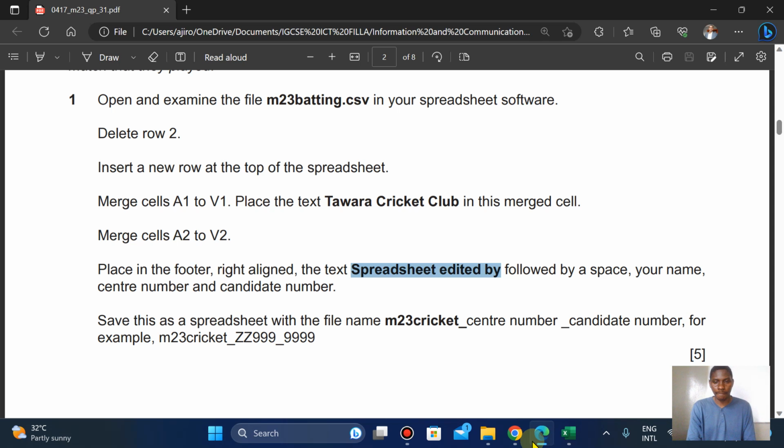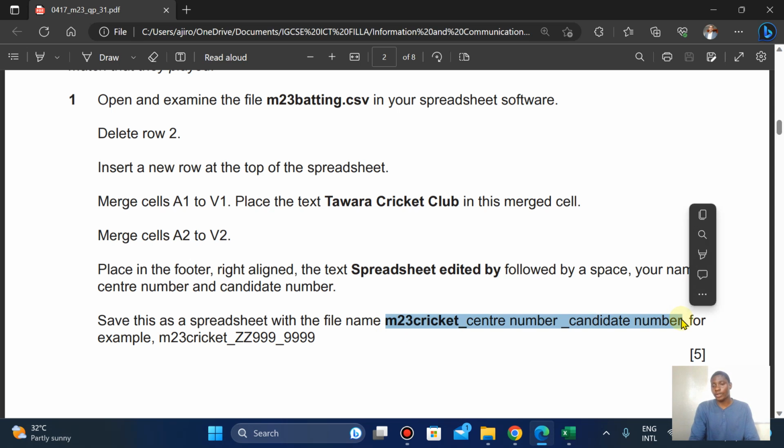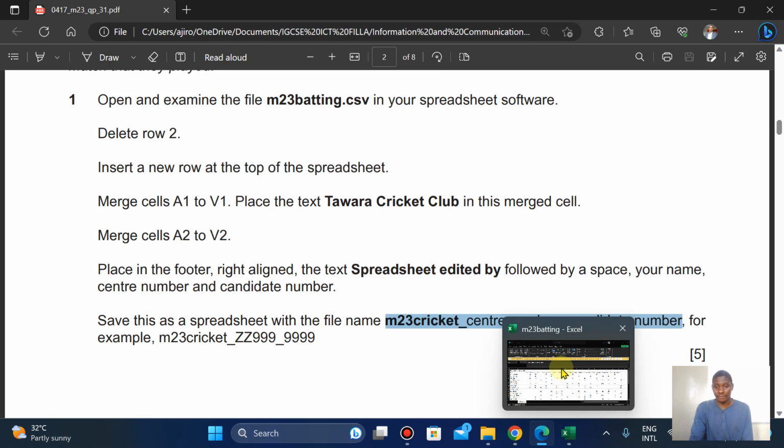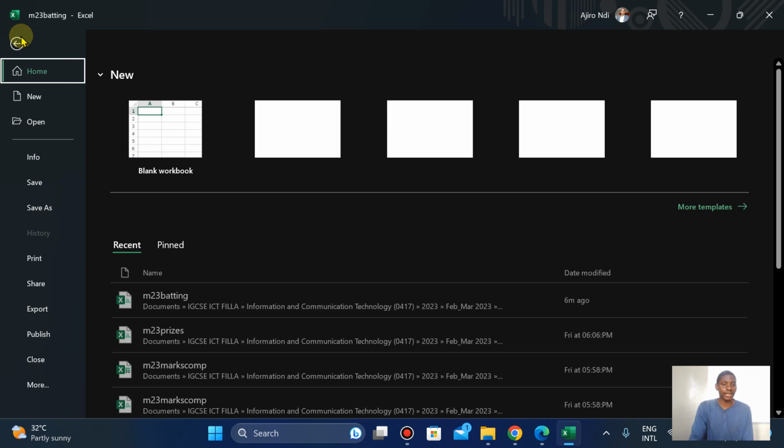with the file name M23 cricket underscore center number underscore candidate number. For example, M23 cricket underscore this. Yeah, they have to give us a sample. So let's do that. I'm going to just copy it. Now, obviously, in the exam, you have the opportunity of typing it. Please type it the way it is. Very important. So I'll click on File, click on Save As.